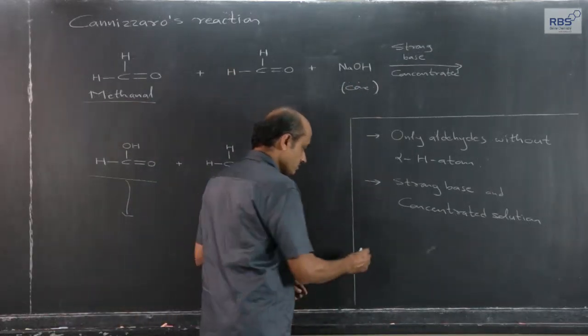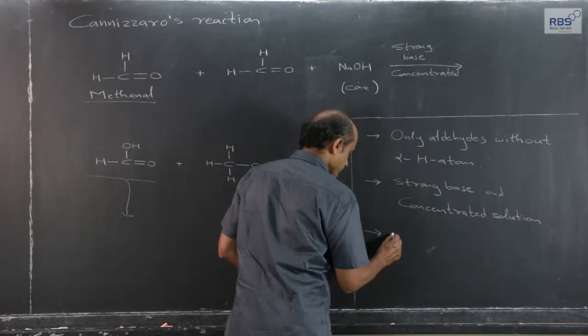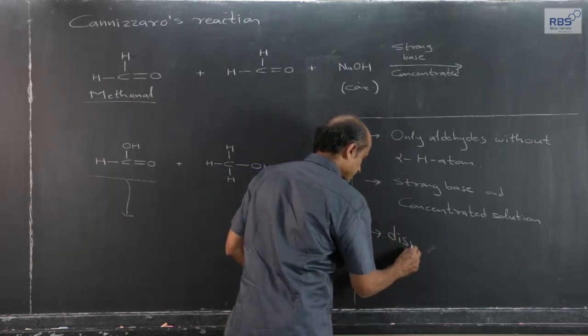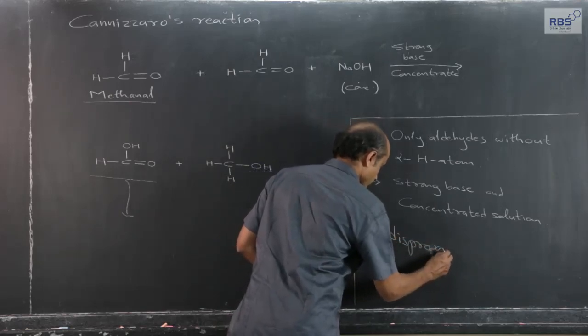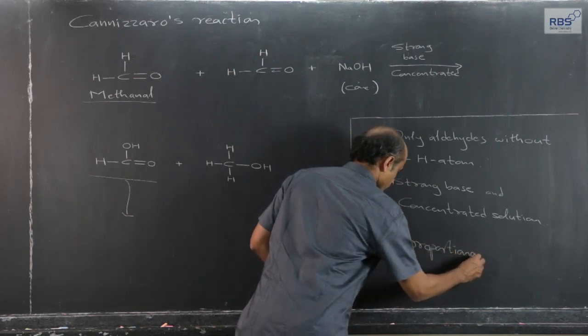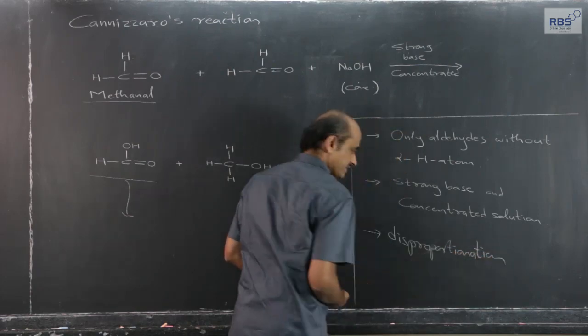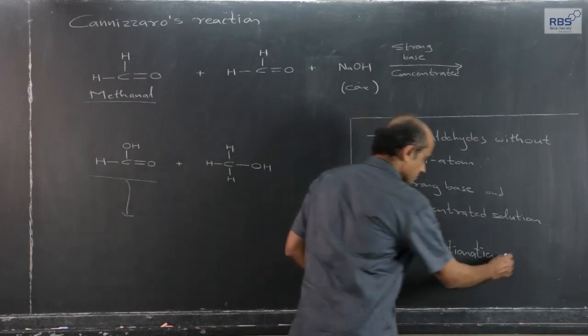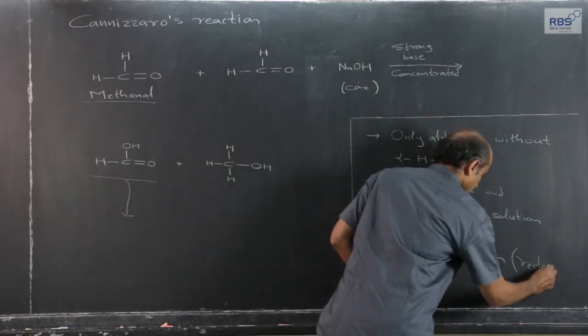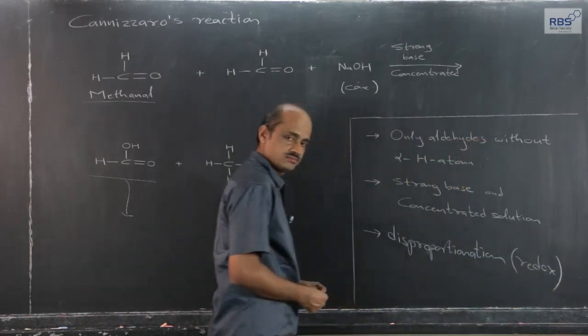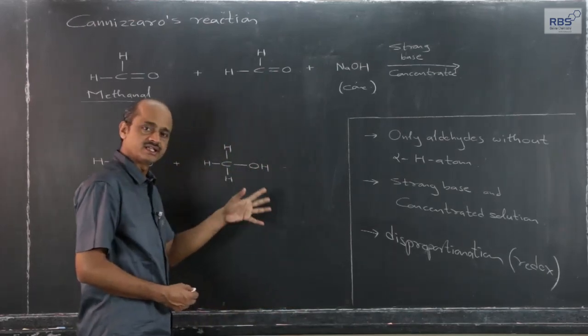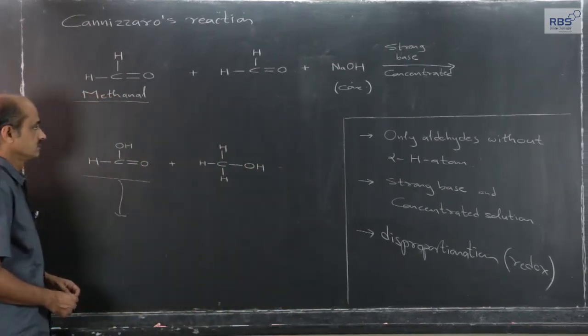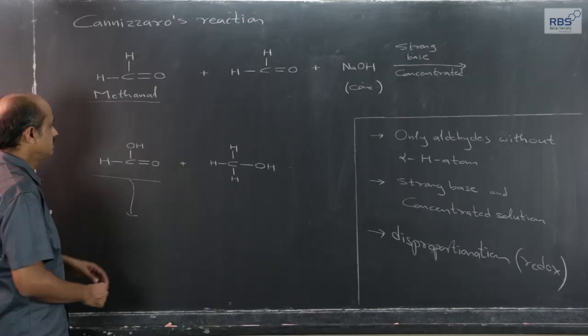So, Cannizzaro's reaction is a disproportionation reaction, meaning it is a redox reaction. Why is this redox reaction called a disproportionation reaction? The reason is very simple.